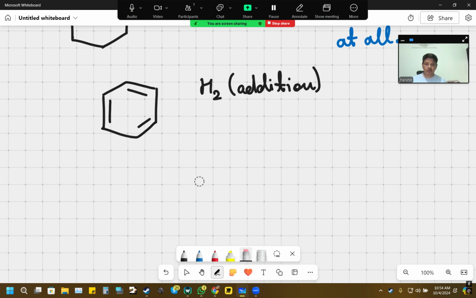Obviously hydrogen will only attach itself to the carbons where more atoms can be attached. For example, there is this double bond, so this double bond can be destroyed and I can have one hydrogen attached here and one hydrogen attached here.